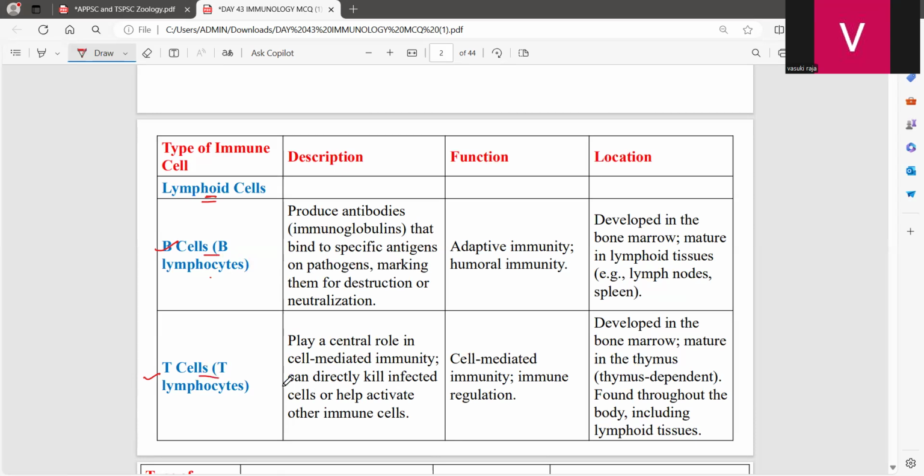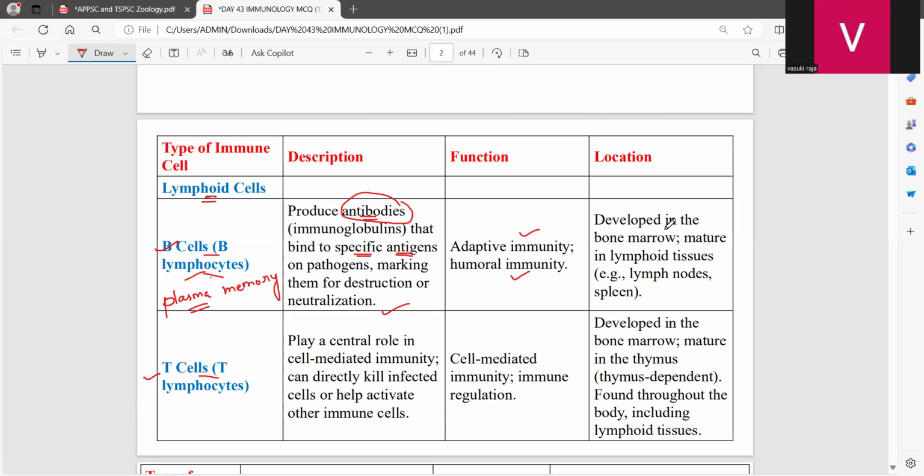Does anybody know the two types of B cell? We have two types of B cell: plasma cell and memory cell. The plasma cell is the one that produces antibodies. All antibodies have a binding site for specific antigens on the pathogen, marking them for destruction or neutralization. What is their function? Adaptive immunity and humoral immunity. They are involved in this type of immunity.